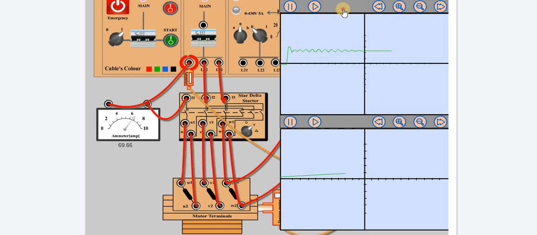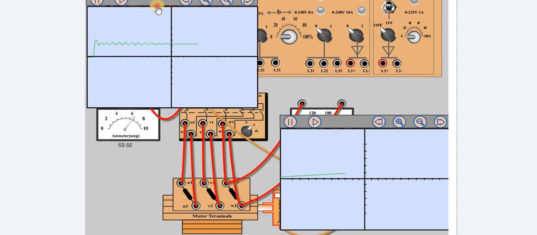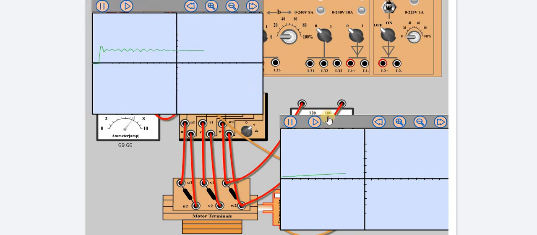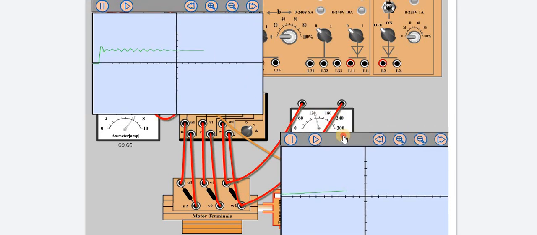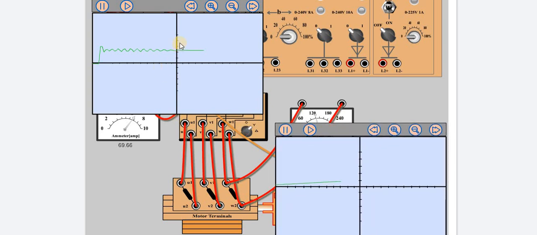How much is the voltage? Voltage is 120 something. Clear? Where will it be at? We are just playing. Now it is coming down to here. Here it is stop. Here it is settled down.